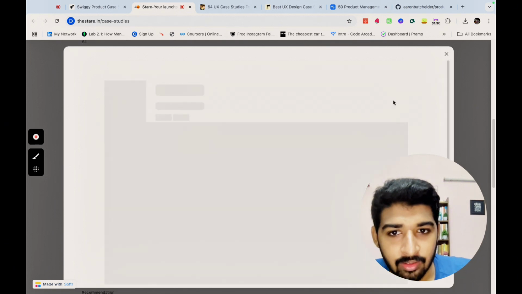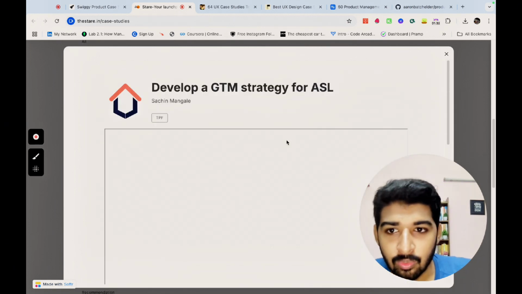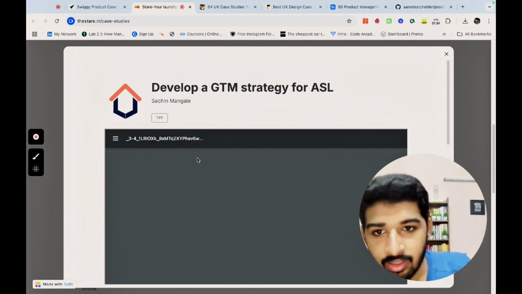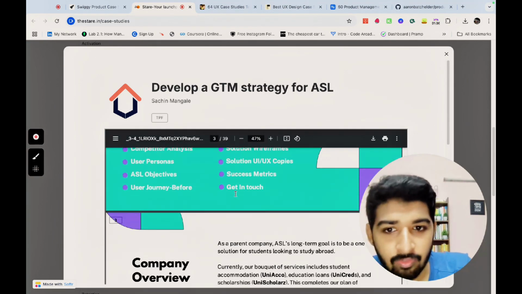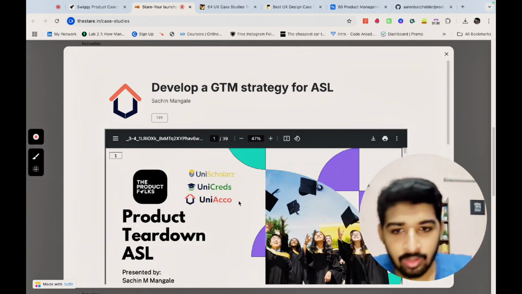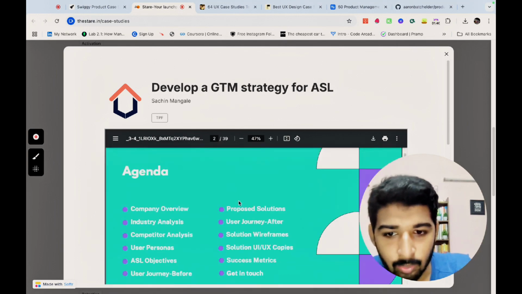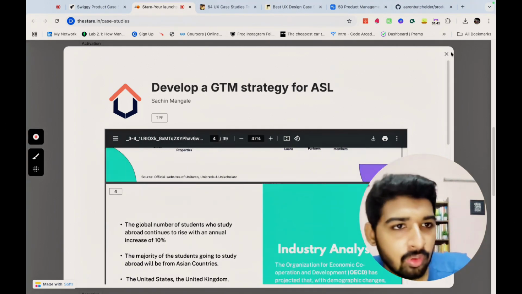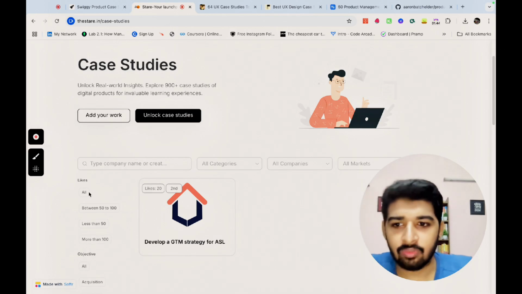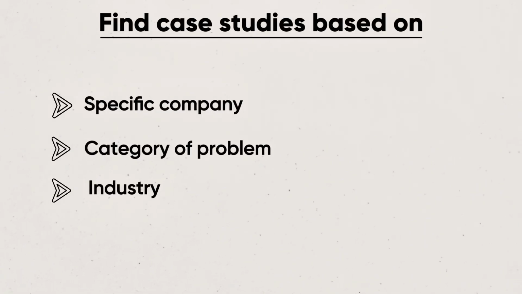Once you come here, you will be able to view the case study about developer GTM for ASL, like a product teardown on ASL, which is a Unicorn thing. And you can view those case studies here too. And there are a lot of them. So you can search by specific company, you can search by different categories. And this is a very, very good thing because it has multiple case studies, a lot of them, right?